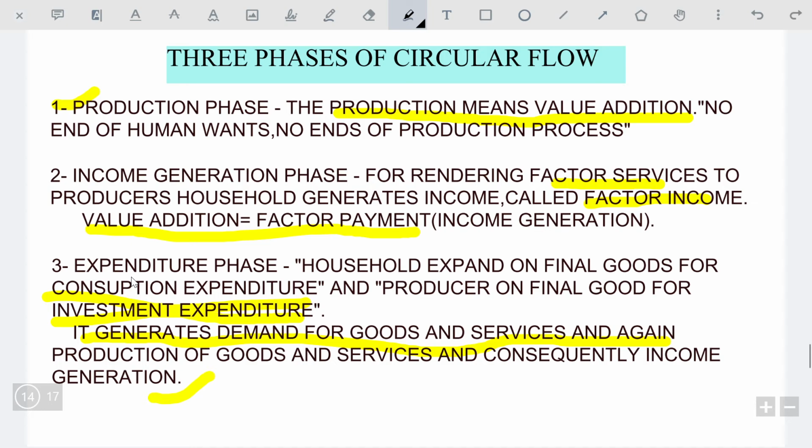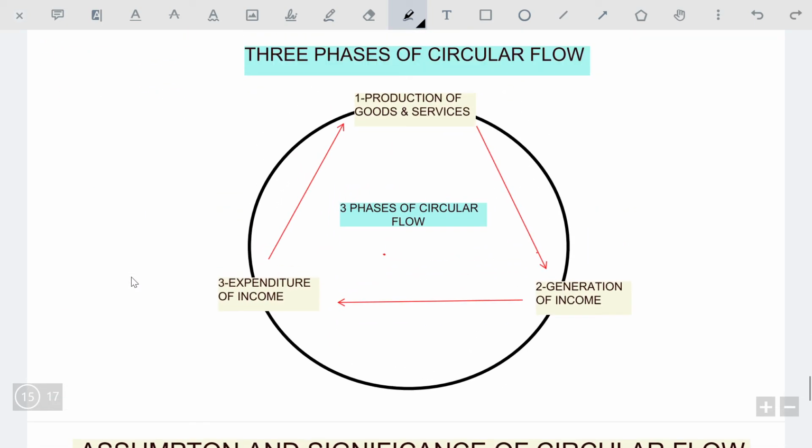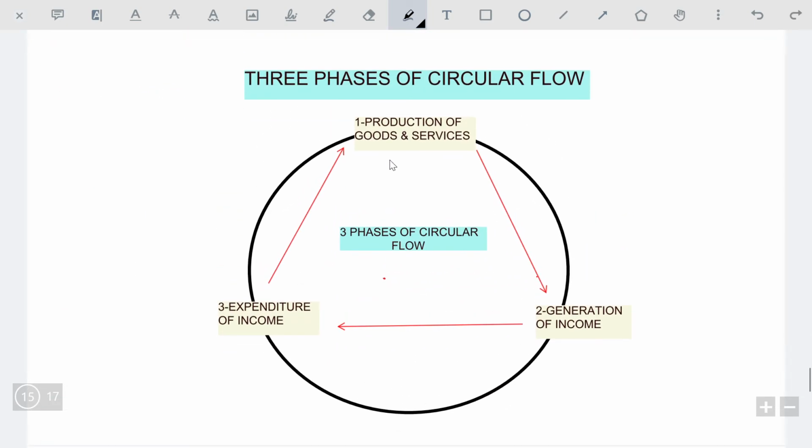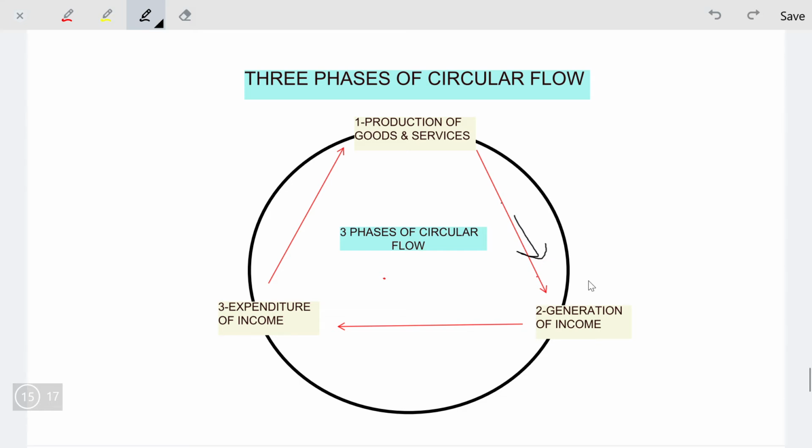Now we see the circular flow model. Three phases of circular flow. First of all, production of goods and services. The production of goods and services is called value addition, or we can also say income generation. The generated income is known as factor income.